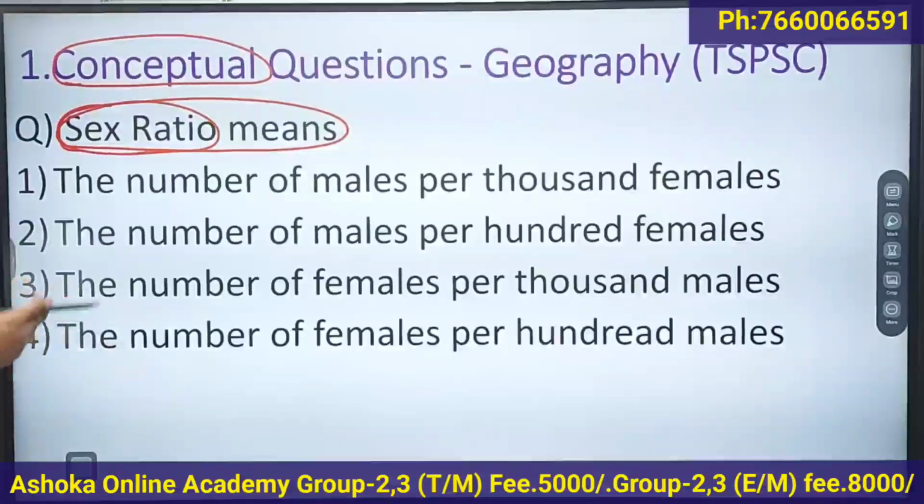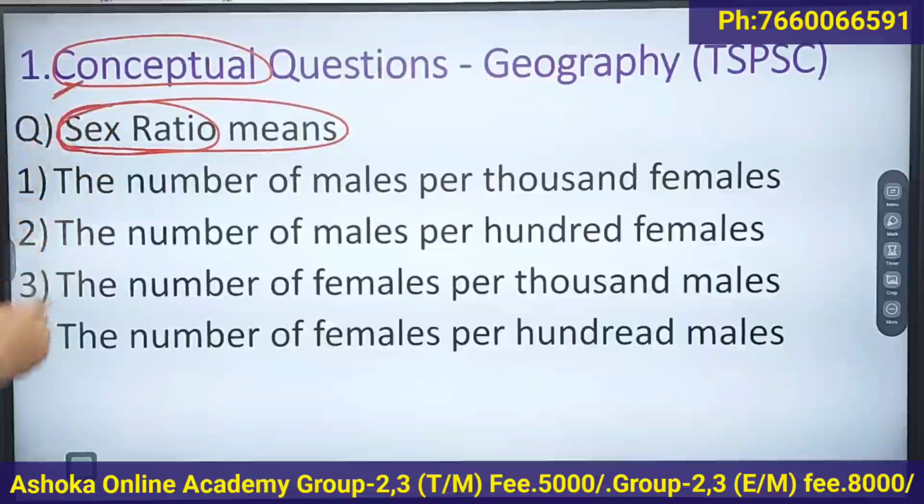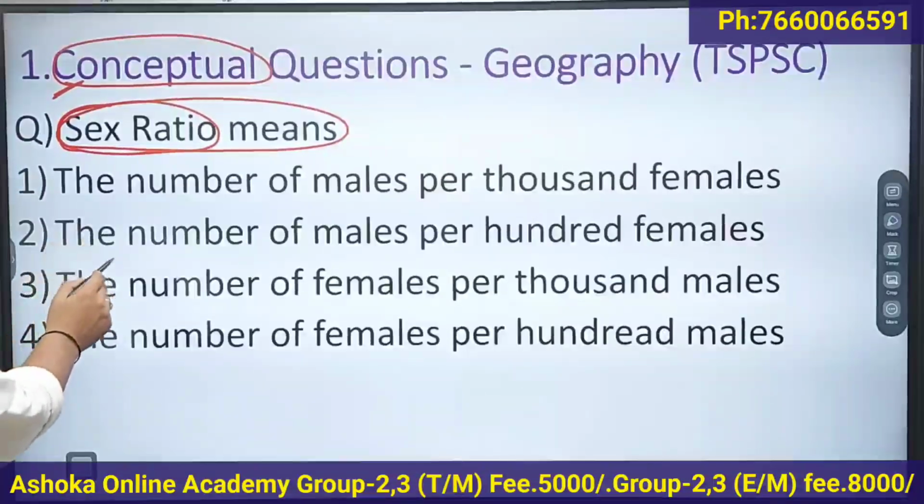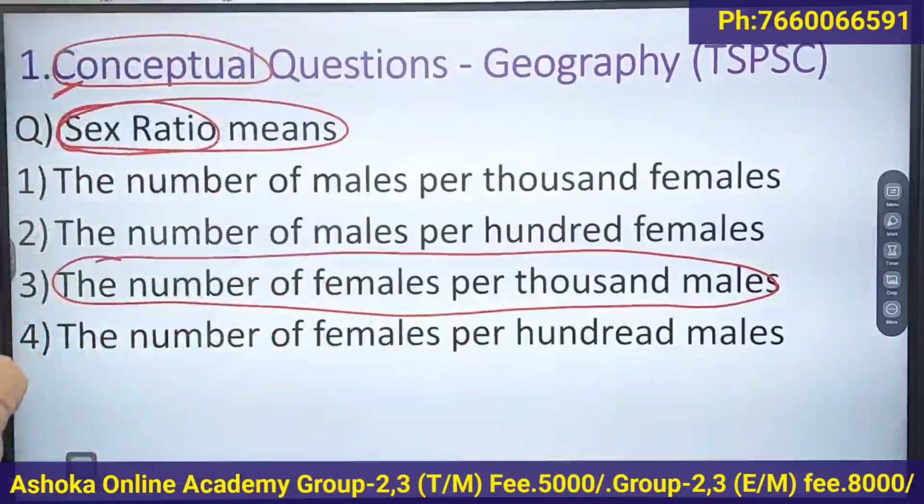Okay, so this topic is related to the demography of India, the definition of sex ratio. So in order to solve this question, you need to have an understanding regarding the demographic concepts. Okay, so the answer for this question is: the sex ratio means the number of females per 1000 males.